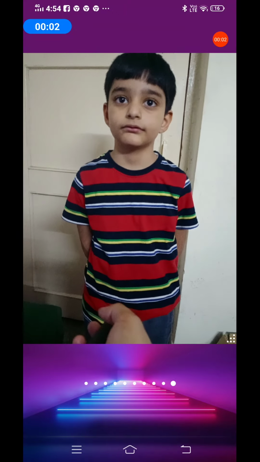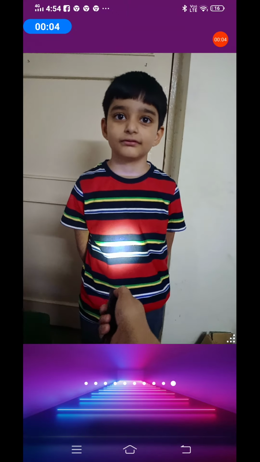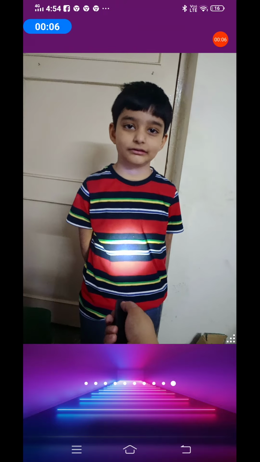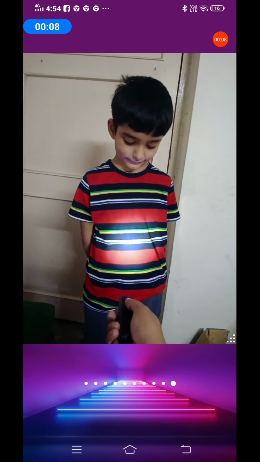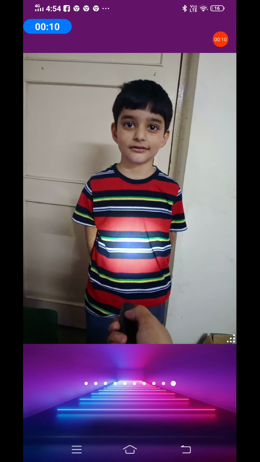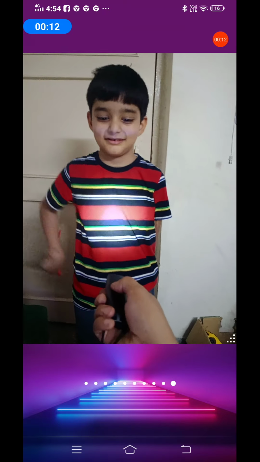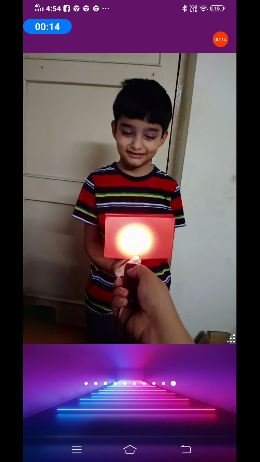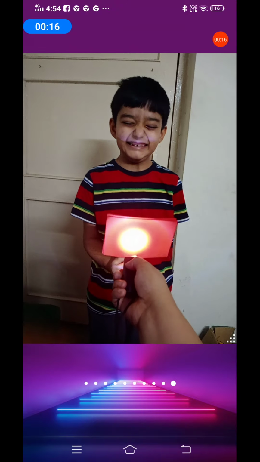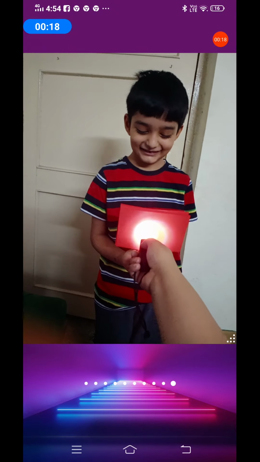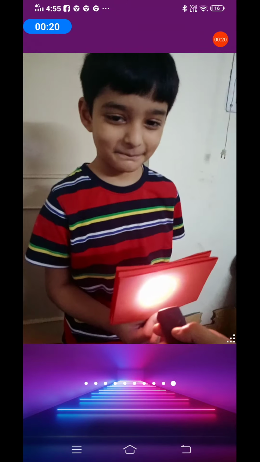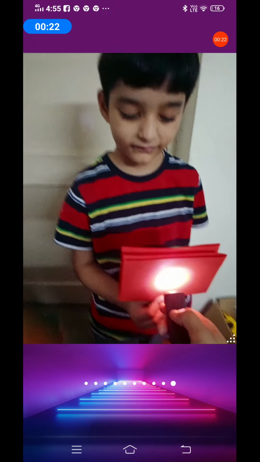1, 2, and 3. All right. Now I'm pointing a torch at my son's shirt and I would like to block this light. So how can I block the light? If I bring an object in between, the light is blocked. You can see here that the light is not falling on my son's shirt.